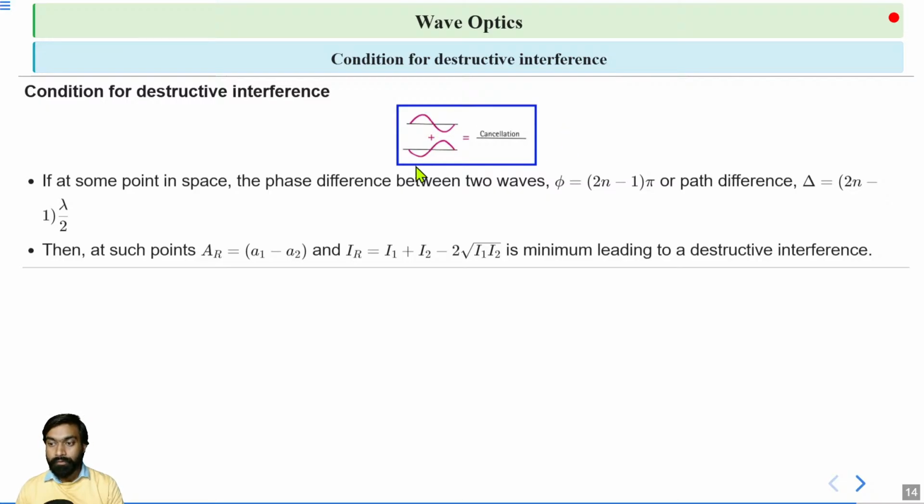When both waves superimpose at the same point, they are opposite, therefore the resultant wave cancels out. This is the condition for destructive interference. The formulas for both cases are important for the exam.